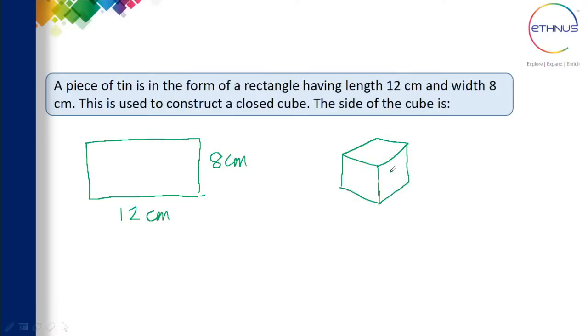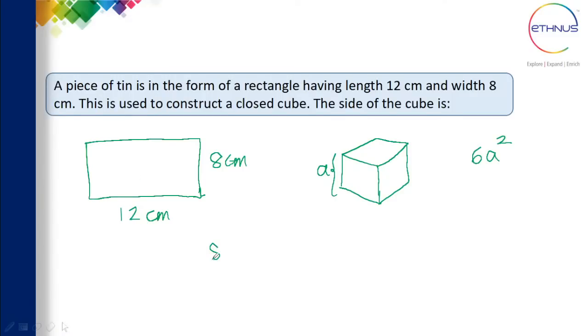A closed cube. They're asking for the side of the cube, so you need to find the side of the cube. Let me consider the side of the cube as a. If you see this rectangle, this thin sheet is used to cover the cube. That means the area of this rectangle should be equal to the surface area of this cube. The formula for the surface area of the cube is 6 a square. So the surface area of the cube should be equal to the area of this rectangle.